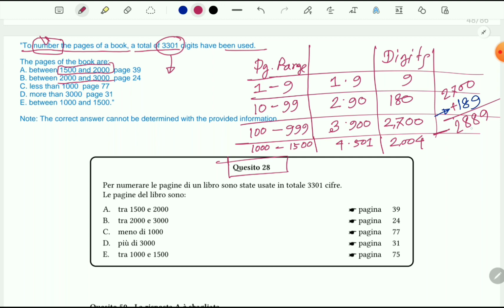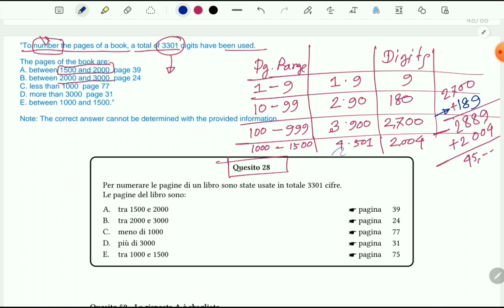So it's 2889. Okay, and if our book has, let's say, 1500 pages, then let's sum again this 2004, then obviously it becomes more than 5000, or more than 4500, right? We don't need to sum it, we can see it.